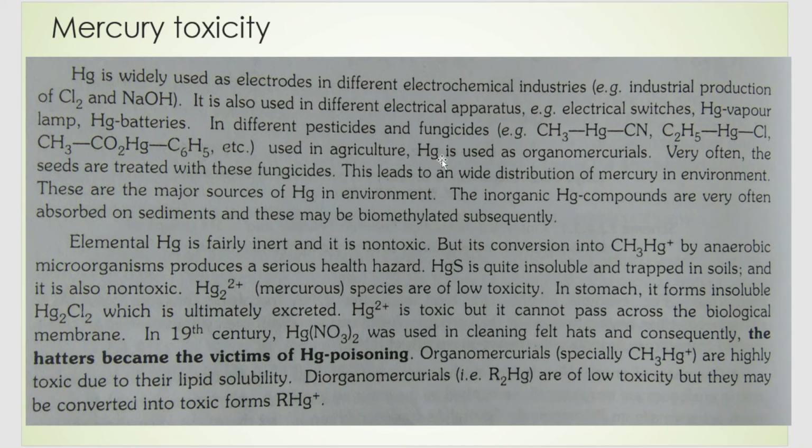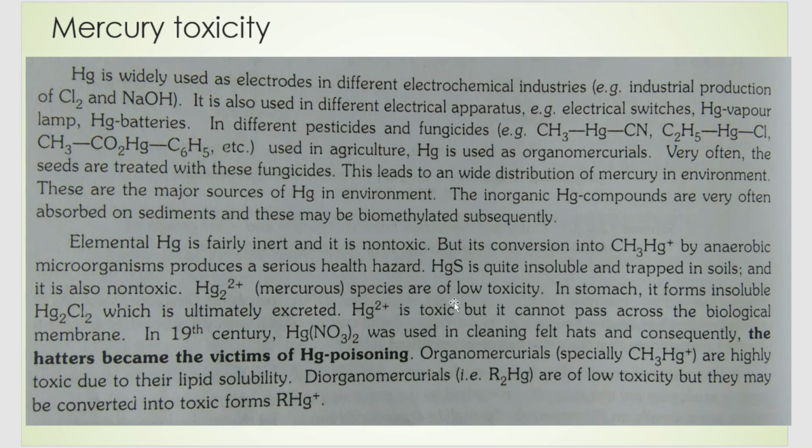Correct. So what you need to understand is that the element Hg is actually non-toxic in nature, but when it is converted into CH3Hg+, this is the most toxic form of mercury. When does it get converted into this form? In the presence of anaerobic microorganisms.